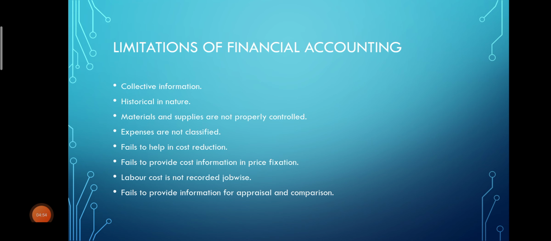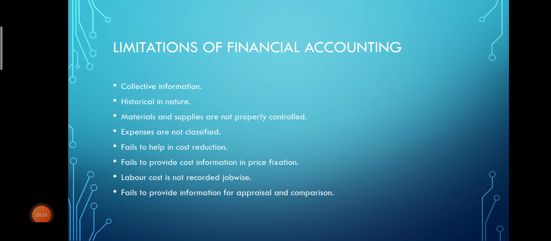The third point is that materials and supplies are not properly controlled. Why? Because there is no proper method of controlling materials and supplies in financial accounting. In cost accounting we have different methods to control materials as well as supplies, but we don't have them in financial accounting.